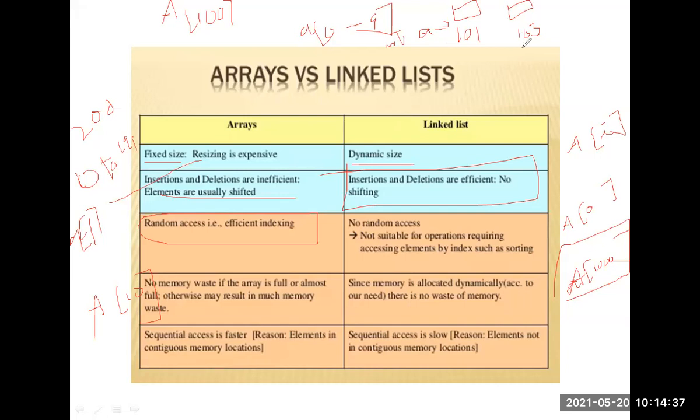For example, if I give the size of the array as 10,000, I need those 10,000 blocks in continuous memory. Sometimes the continuous memory will not be available, so the space is not available in memory, because the array requires only a continuous memory location.